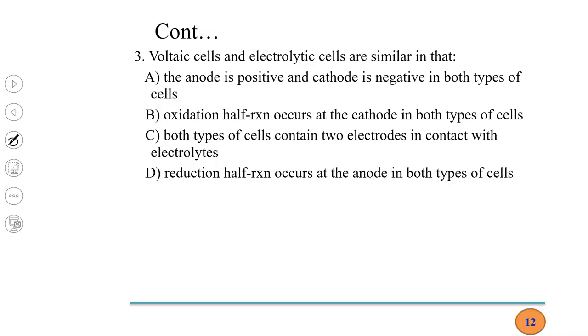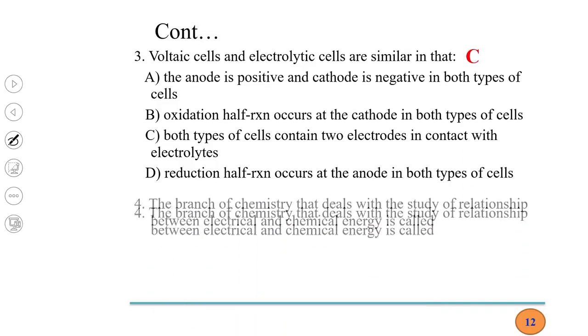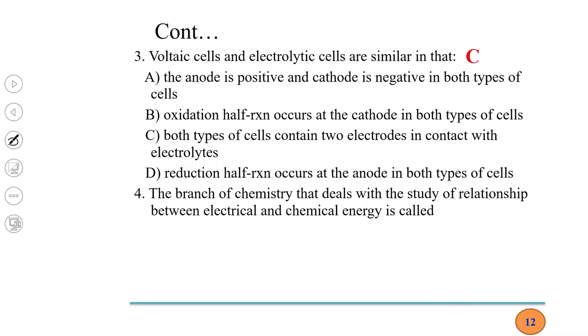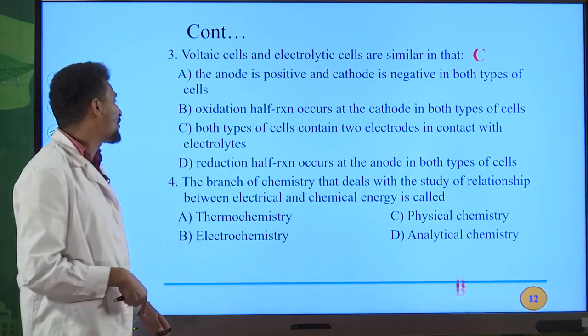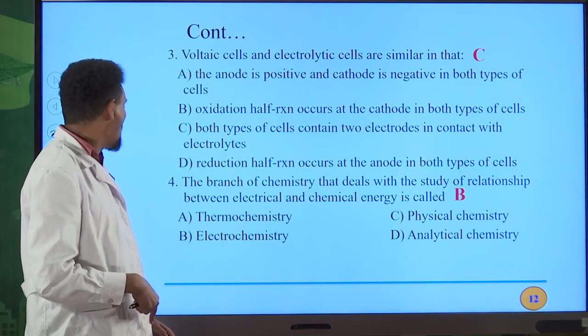Question number 4. The branch of chemistry that deals with the study of a relationship between electrical energy and the chemical energy is simply known as electrochemistry. I told you the definition of electrochemistry. So the correct answer for question number 4 must be B.